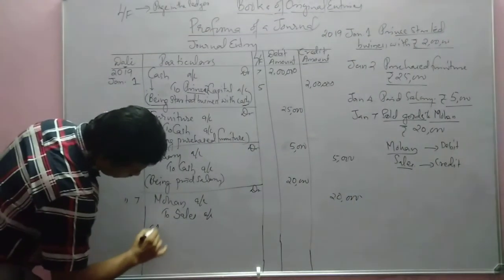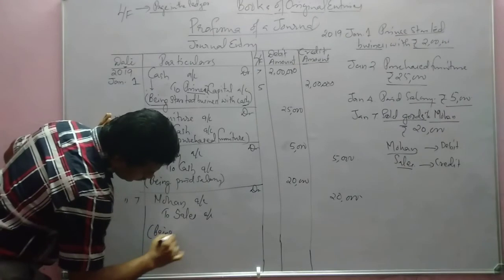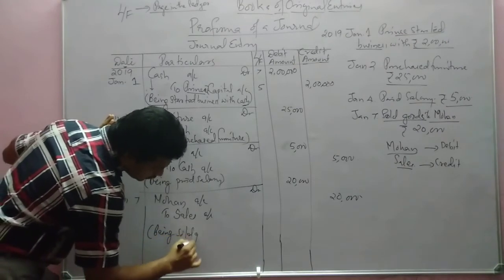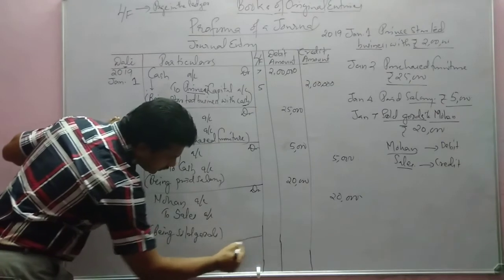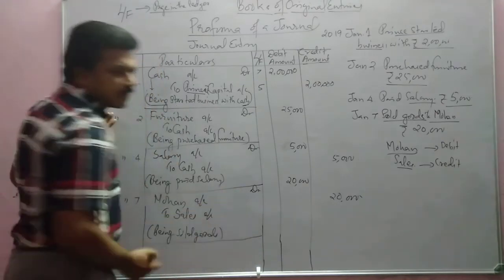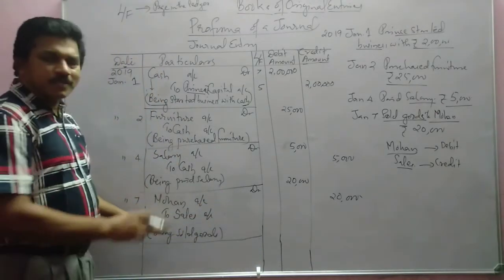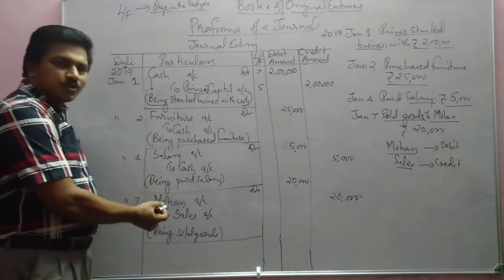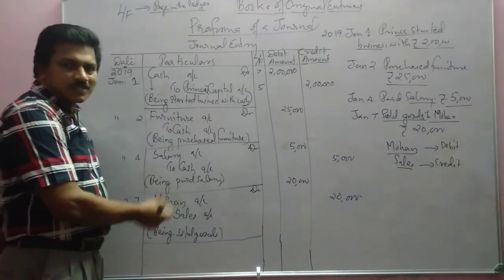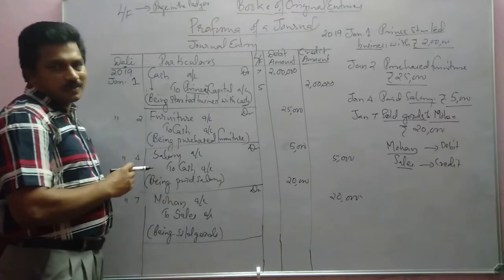Narration: being sold goods, or we can say being sold goods to Mohan. We need to write being sold goods only, because here itself it can be known that it is not cash sales, it's a credit sales, because the name of the party is given.